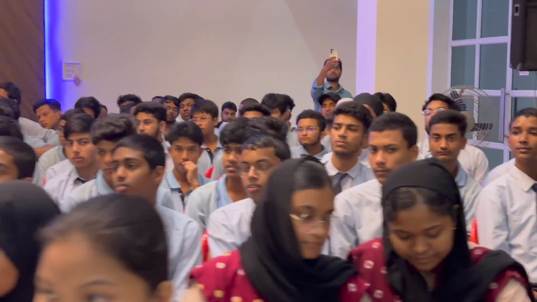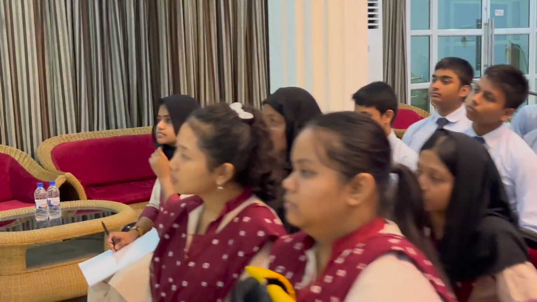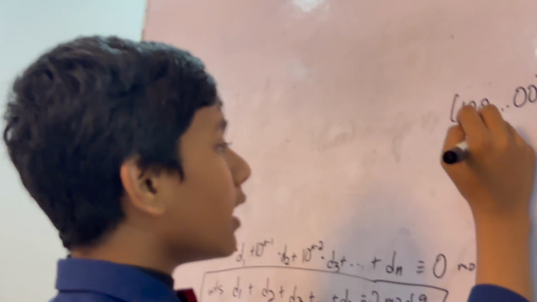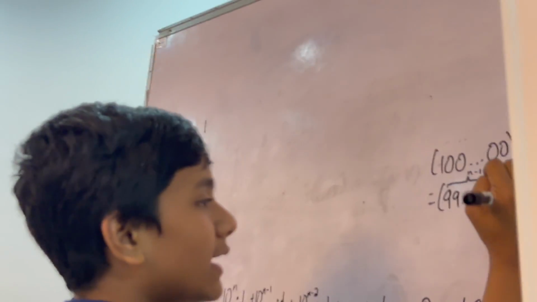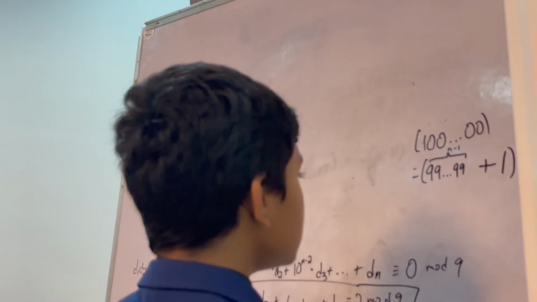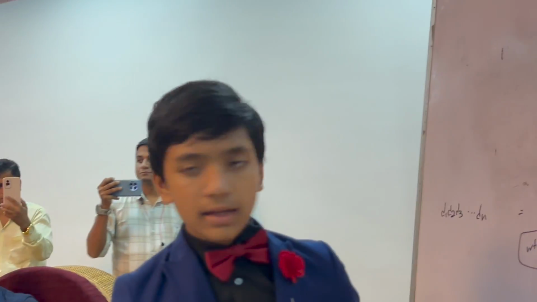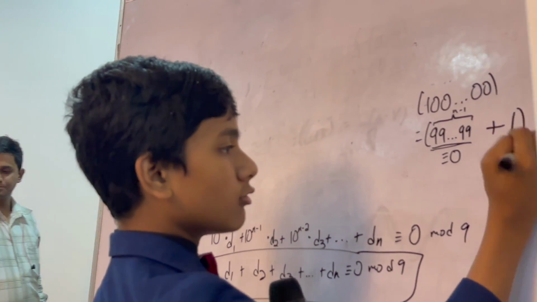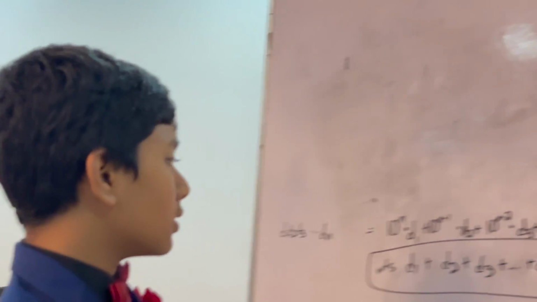Okay, so this is very simple because think about what 10 to the n is. 10 to the n is just 1 followed by n zeros. And so we can rewrite that as 99...99 with n minus 1 digits and then adding 1 to the end. And so, of course, the 99...99 part is a multiple of 9, so it's congruent to 0 mod 9. And this is just 1, so it's congruent to 1 mod 9. So that means this in total is going to be congruent to 1.